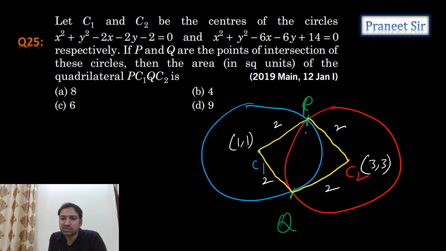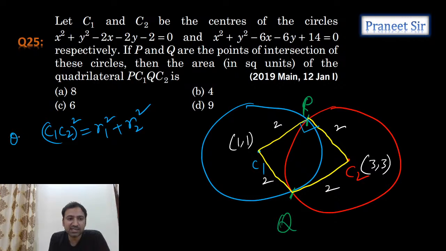Why? Because these two circles are cutting each other orthogonally. Why? Because this condition is satisfied: C1C2 whole square is equal to R1 square plus R2 square. This is the condition for two circles intersecting each other orthogonally.